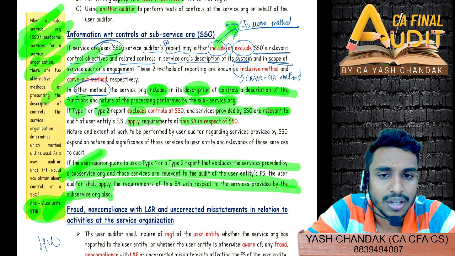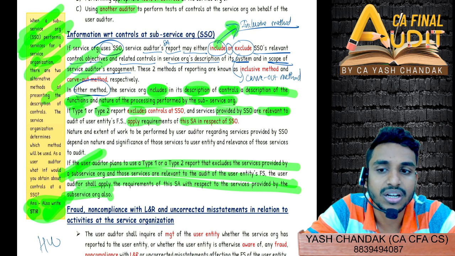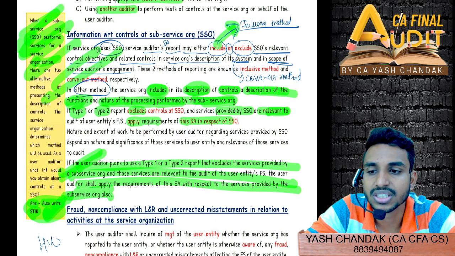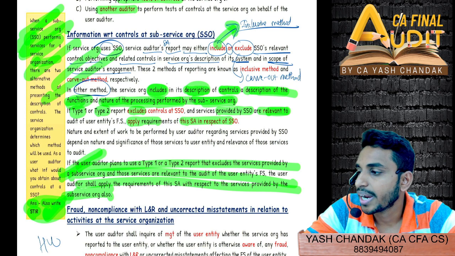A E I O U: A for accounting estimates incorrect, I for inaccuracy in data processing, O for omission, U for unreasonable judgments done by the management. Unreasonability in judgments, right?